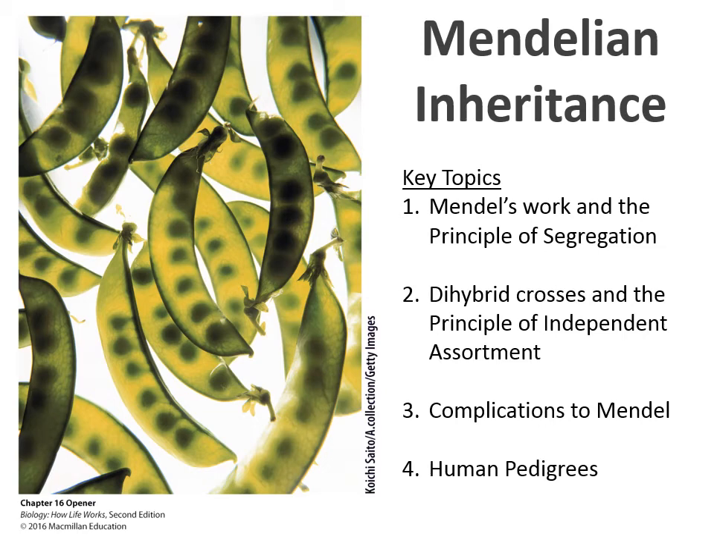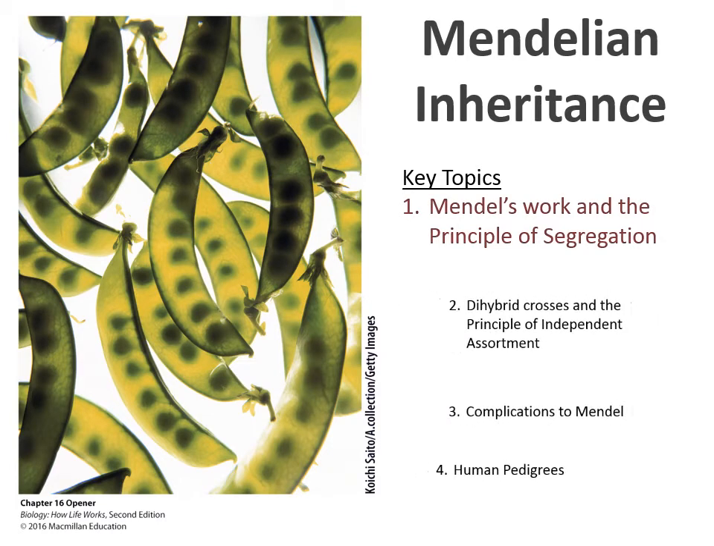Welcome to the unit on Mendelian genetics. In this unit, we will discuss the science of inheritance, including the work of Gregor Mendel, who is considered the father of modern genetics. In this chapter, you will learn how to work with genetic information and complete genetic inheritance problems, including monohybrid and dihybrid crosses and human pedigrees. We'll begin by looking at Mendel's work and his principle of segregation.